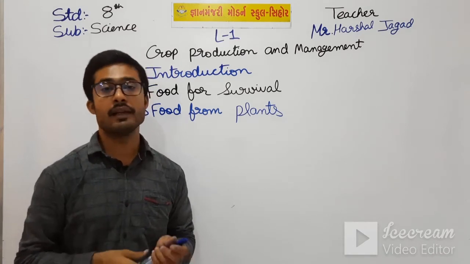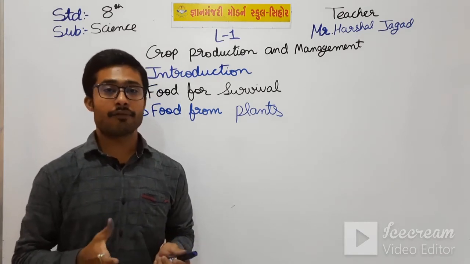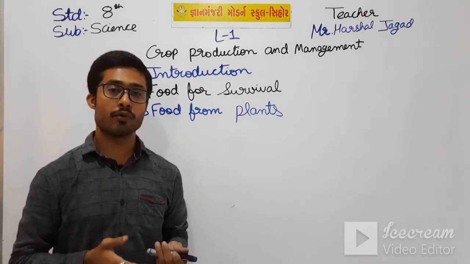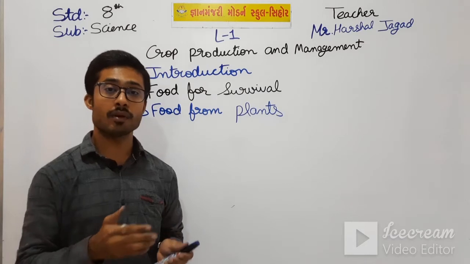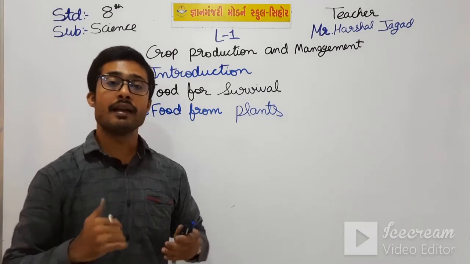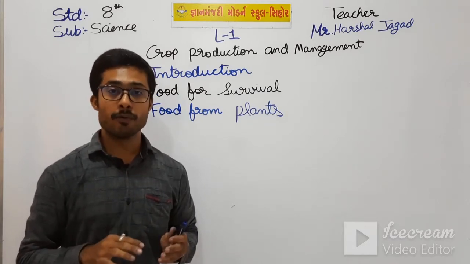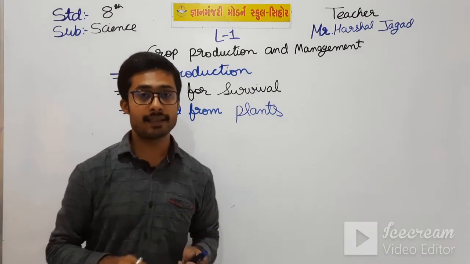Students, the food we get from the plants means fruits, vegetables, and from the different parts of the plants we get different foods. Let's see that.